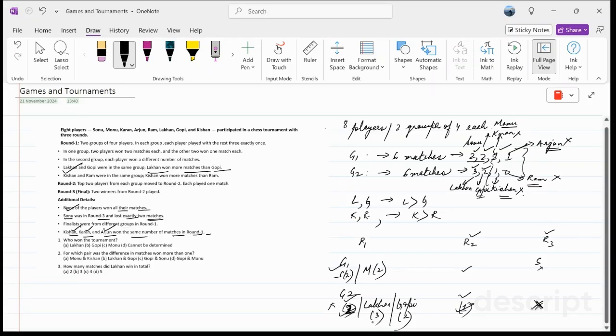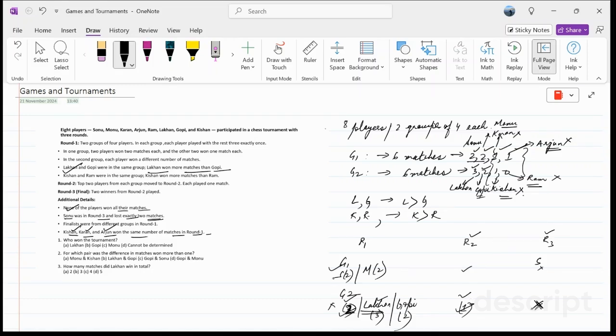Fine. Now let's have a look at round two. All the players in round two played one match each. So we can have a match between Sonu and Monu, and we can have a match between Lakhan and Gopi. Okay. Now what we know for sure is Lakhan has won three matches, so he is definitely there in round two.